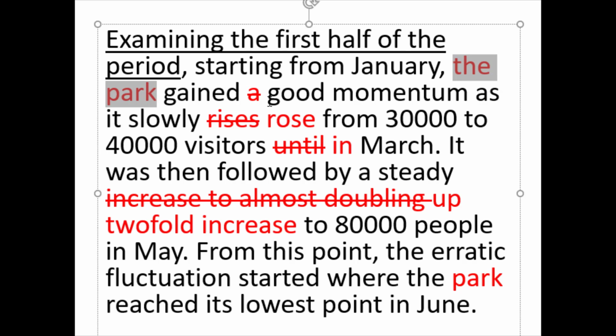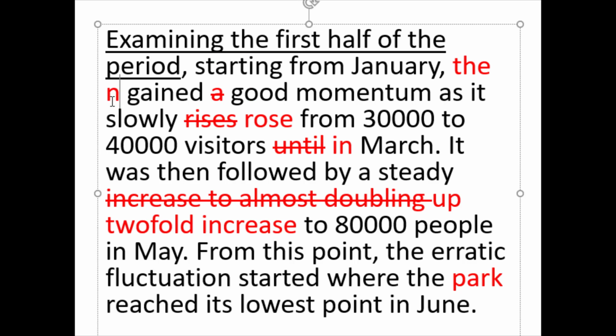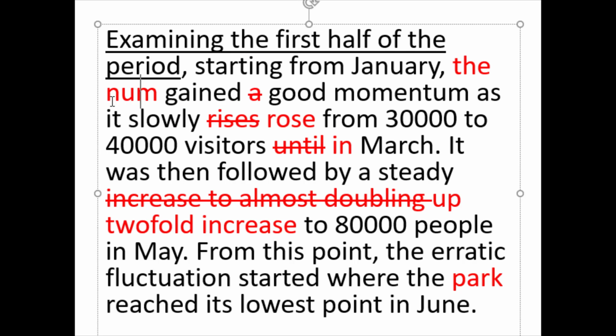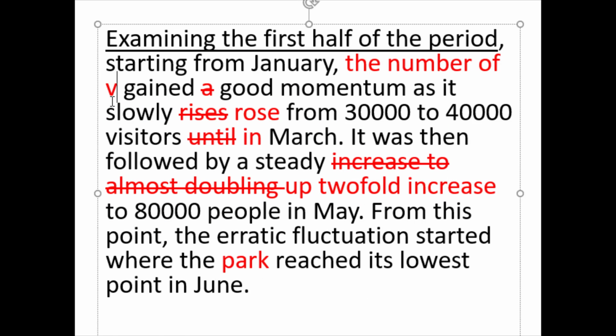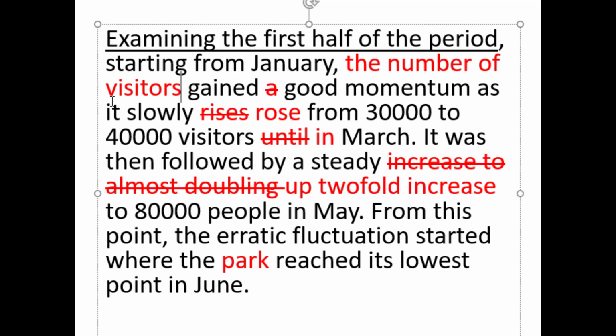The number of visitors gained good momentum. So let's change this to number of visitors gained good momentum. Momentum should be an uncountable noun, so there's no a. As it slowly, again, the tense is so inconsistent. This is present tense, should be past tense.